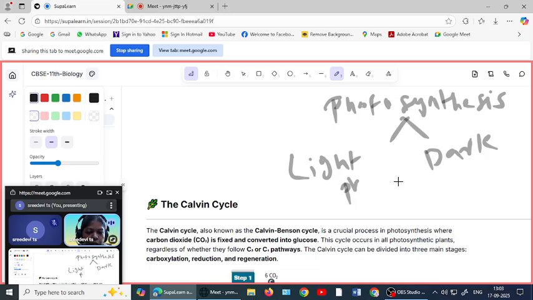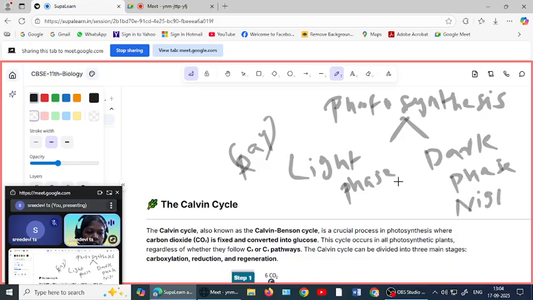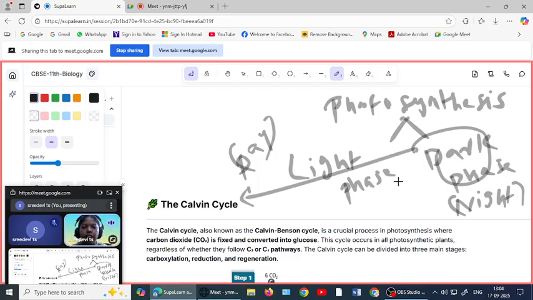Phase means PHASE. Okay, so the light phase happens in the daytime, and the dark phase happens in the night time, or we can say in the absence of light. Okay, this dark phase is otherwise called what? Calvin cycle. You got it? So the Calvin cycle is otherwise called dark phase.